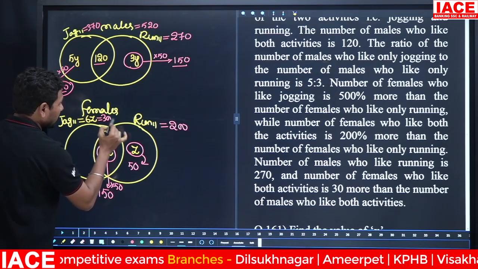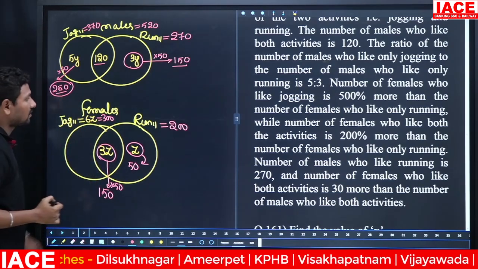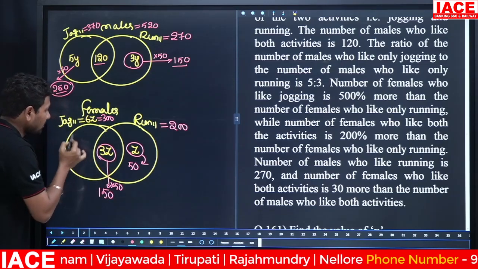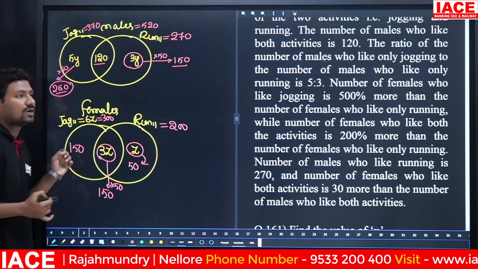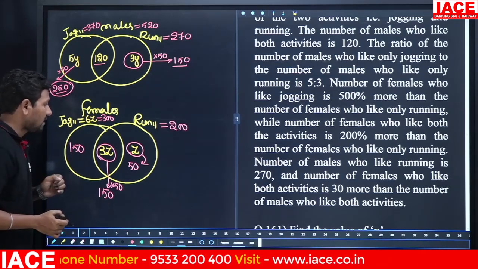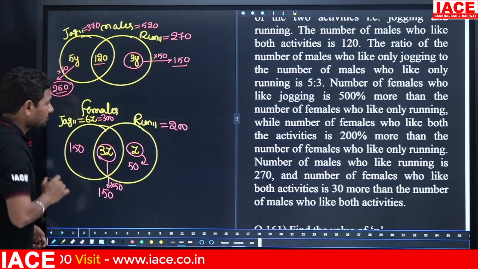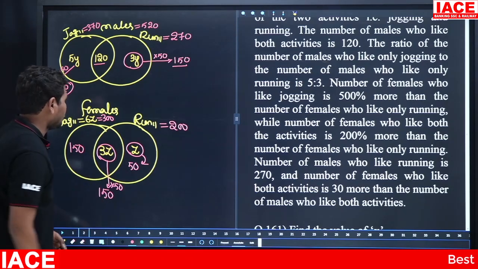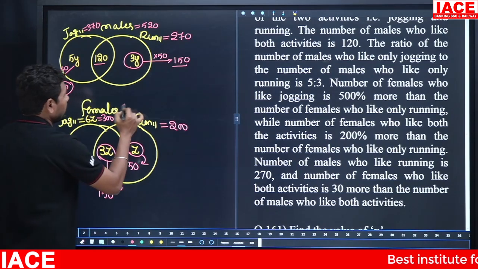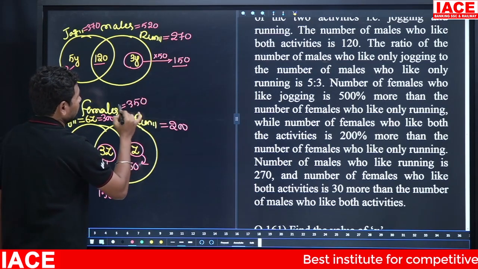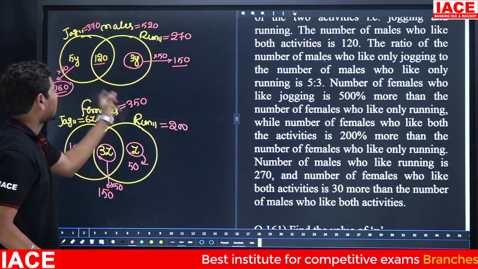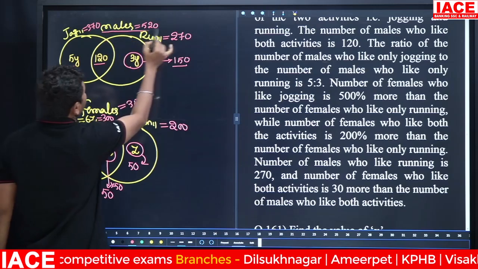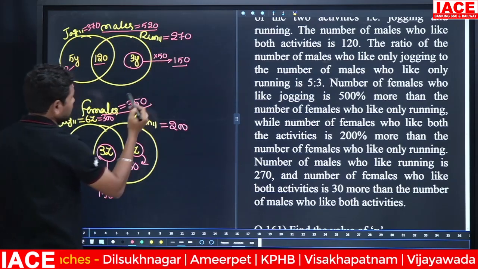6 into 50 is equal to 300. Female side jogging is 300 members. In this, the combination section is 150, so alone jogging members from the female side are 150. Adding these values: 150, 150, 300, and 300 plus 50 is 350 members. The female side has 350 members. The male side has 520 members. It is the male side, it is the female side. How many members are on the female side?